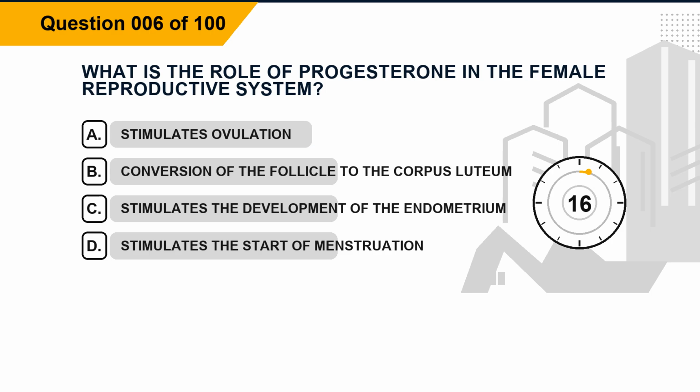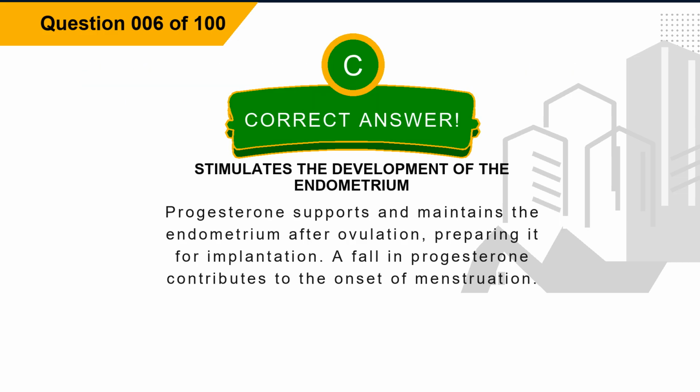Question 6. What is the role of progesterone in the female reproductive system? Option A, stimulates ovulation. Option B, conversion of the follicle to the corpus luteum. Option C, stimulates the development of the endometrium. Option D, stimulates the start of menstruation. The correct answer is option C, stimulates the development of the endometrium.